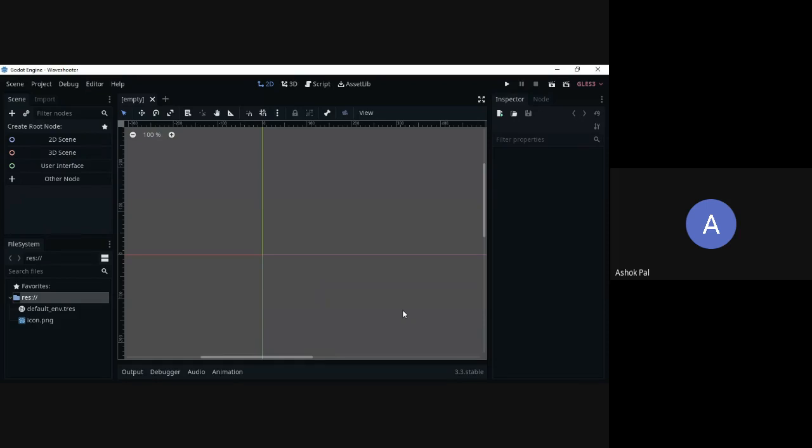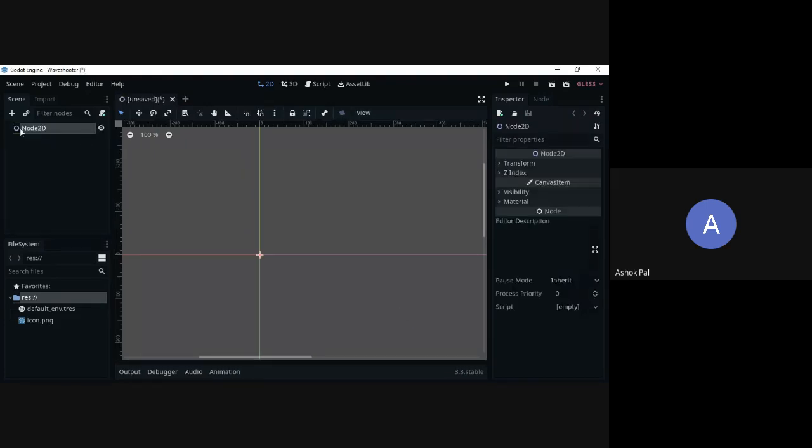Okay, now let's continue. Today I will show you how to write basic code, and then after understanding the data types and the basic code, we will start creating a basic movement script for our player. So let's start with the basic code, a Hello World, if you would say. First, I will create a 2D scene. This is a node. It is written already: Node2D. This node does nothing. It's just inside a space, and its property is shown over here: Transform.